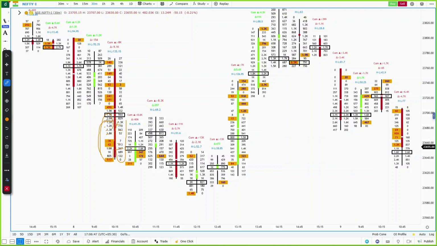There is a strong mismatch between left orders and right side orders. This says that the down move itself is being forced by strong sellers. Once these sellers, whoever are selling on the left side, are out of the market, the market will turn around. So this is again a strong sign.